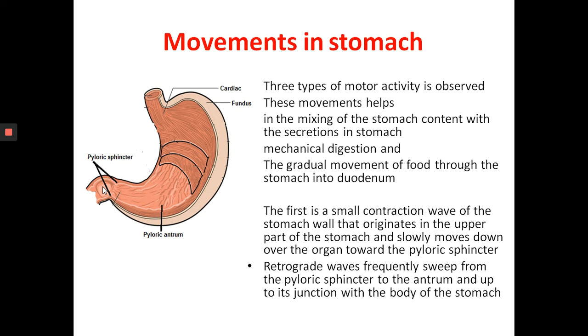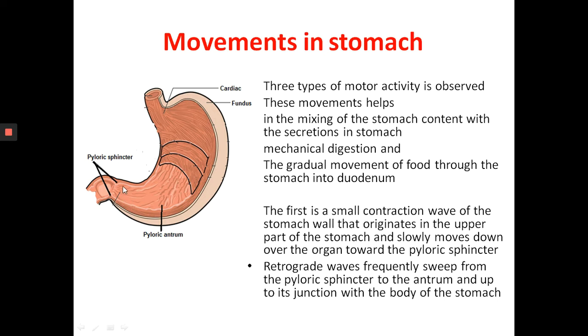The pylorus region holds about 30 ml of chyme and acts as a filter, permitting only liquid and small food particles to pass through the pyloric sphincter. So this is the pyloric sphincter.